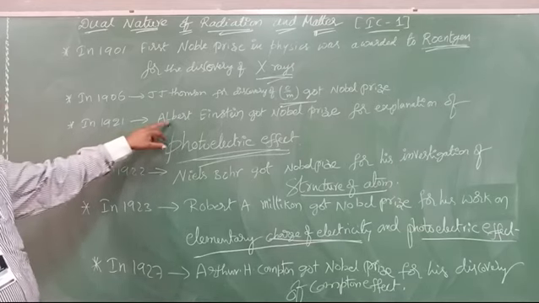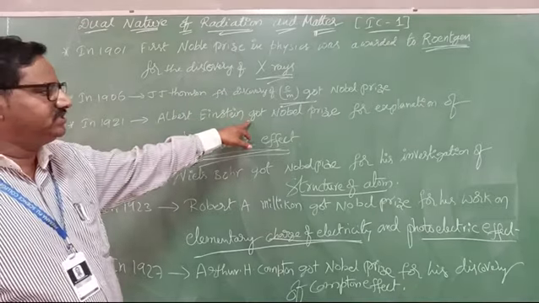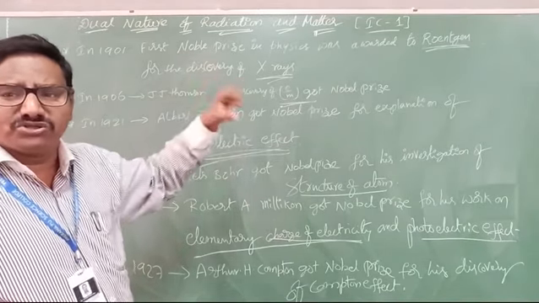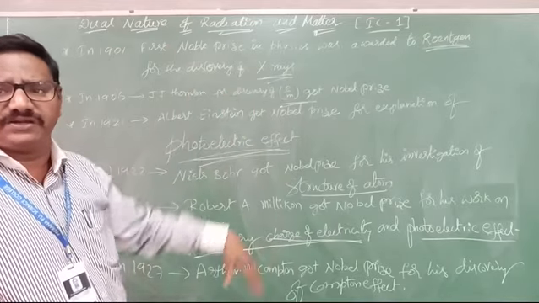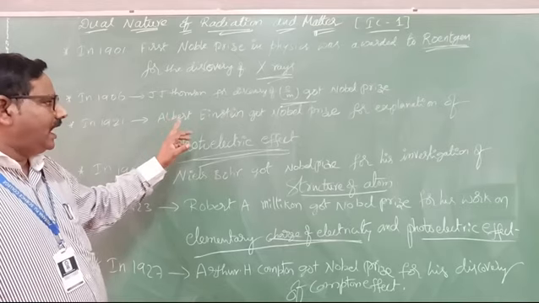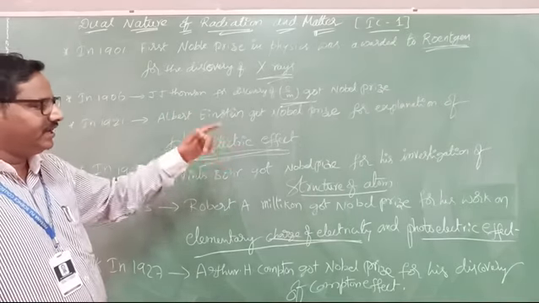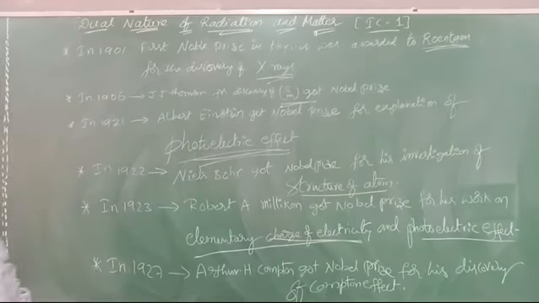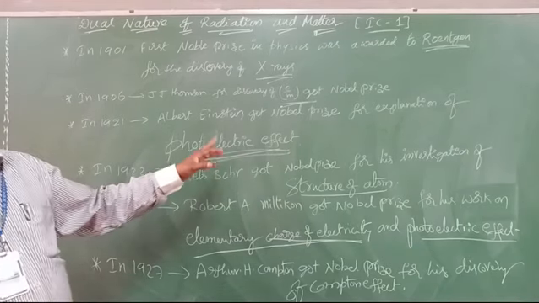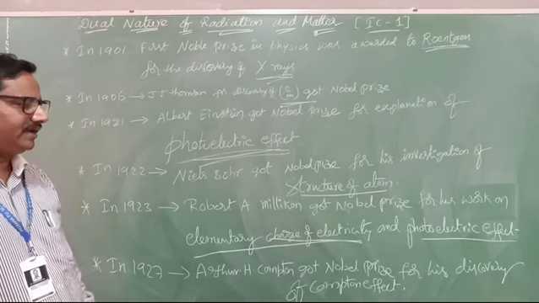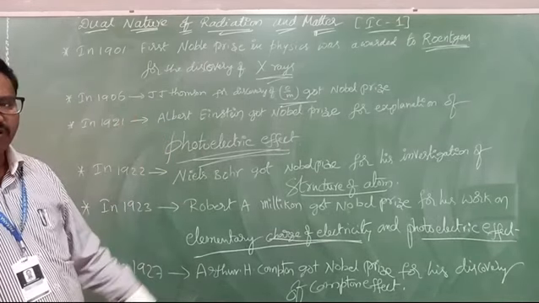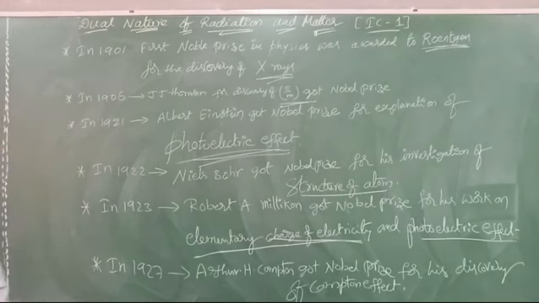In 1921, Albert Einstein got the Nobel Prize for the explanation of the photoelectric effect, which is most important in this chapter. So Einstein gave us the photoelectric effect. After that, in 1922, Niels Bohr got the Nobel Prize for the investigation of the structure of the atom.